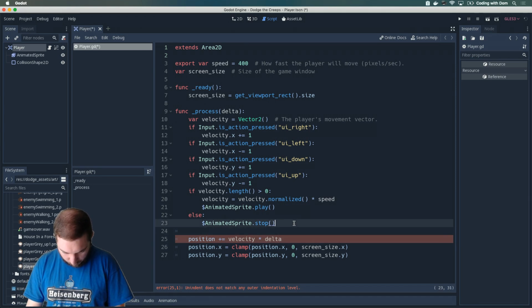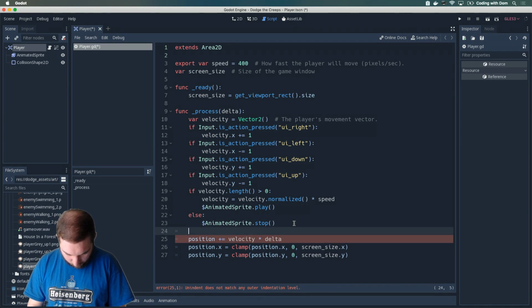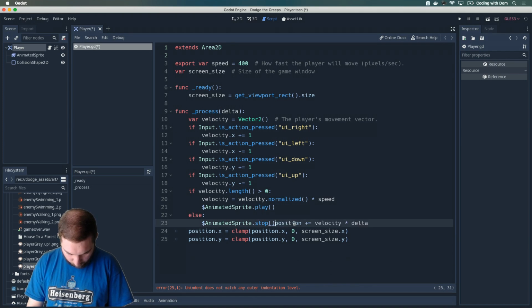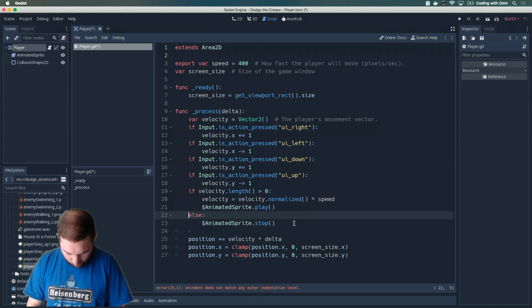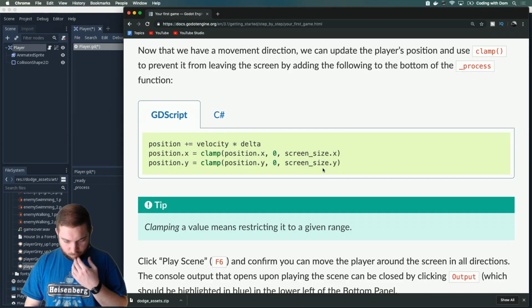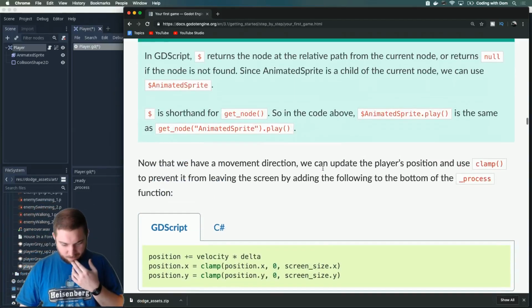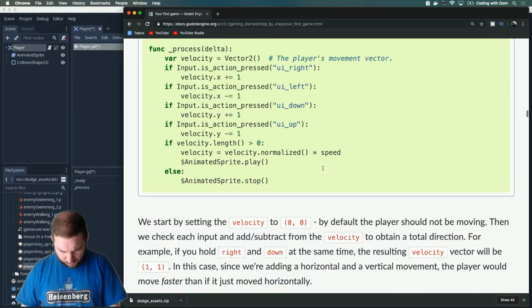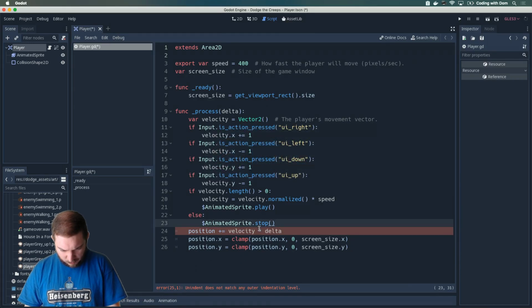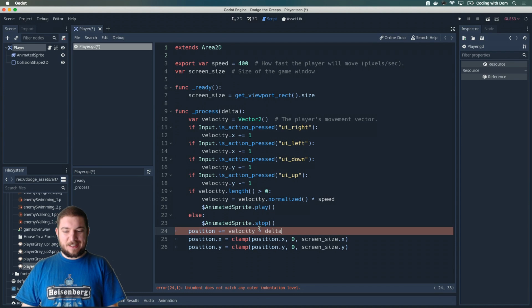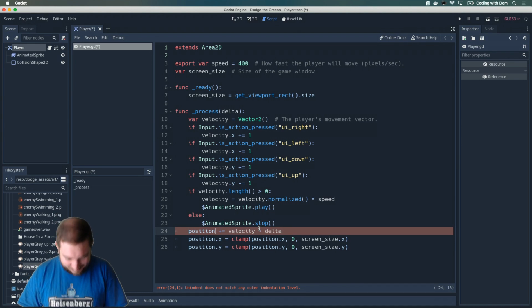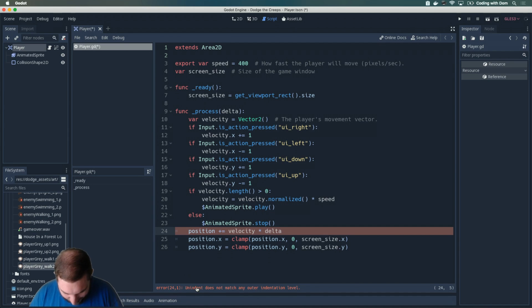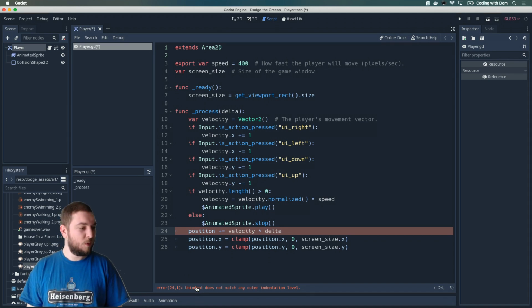Uh-oh, what is it complaining about? Is it weird indentation? What am I getting wrong? Do I need to close the if somehow? No. Does it not like the new line? I don't understand what's going wrong. Unindent does not match any outer indentation level. What does that mean?